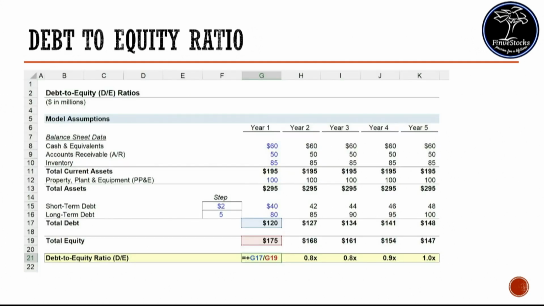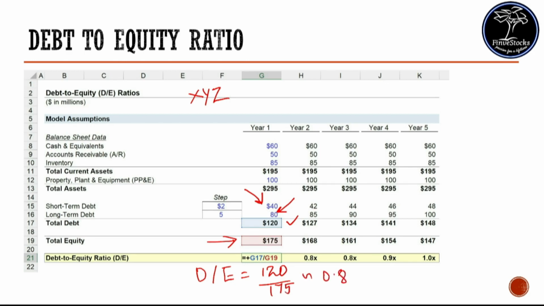The company is having a short-term debt of around $48 and a long-term debt of around $80. So the overall debt is around $120. And the company is having total equity of around $175. So debt to equity ratio is 120 divided by 175, that is 0.8. That means the debt to equity ratio of the company is 0.8.